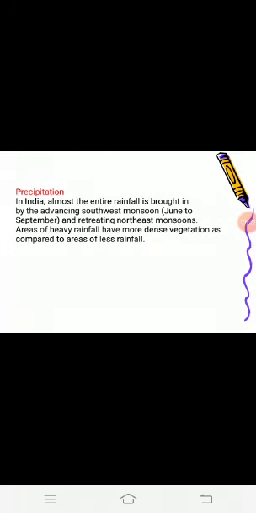Precipitation: the areas which receive heavy rainfall have dense vegetation, whereas the areas which receive less rainfall have less vegetation. Forest areas receive heavy rainfall, so dense vegetation is found here, whereas deserts receive less rainfall, so sparse vegetation is found here.